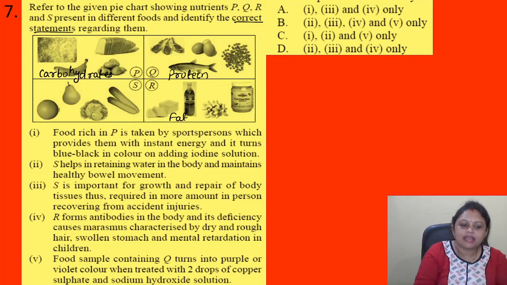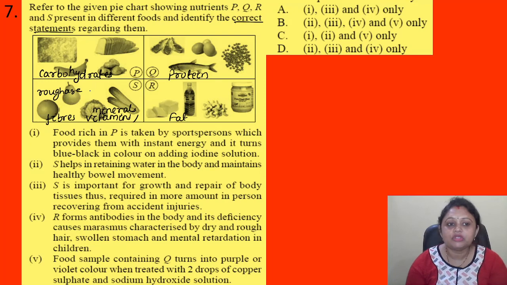And they can also contain fibers, that is the roughage. Okay, so we have to find out the correct statement.